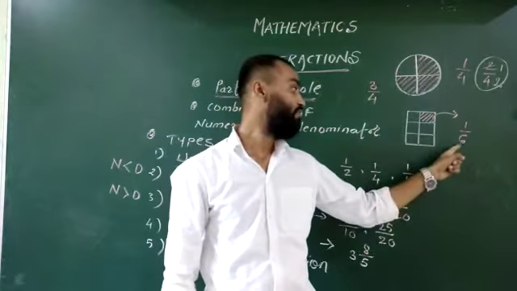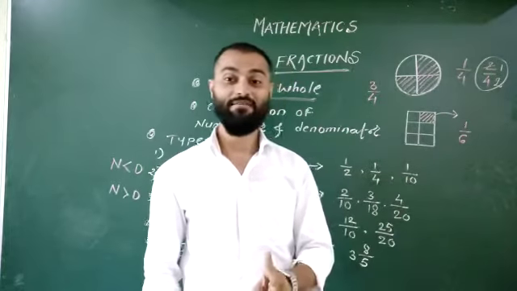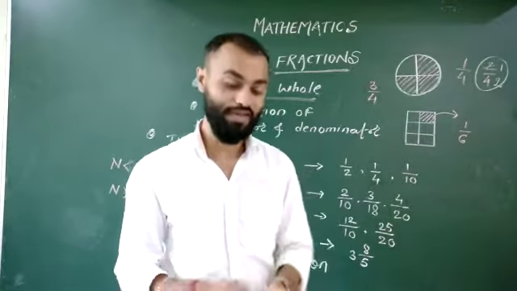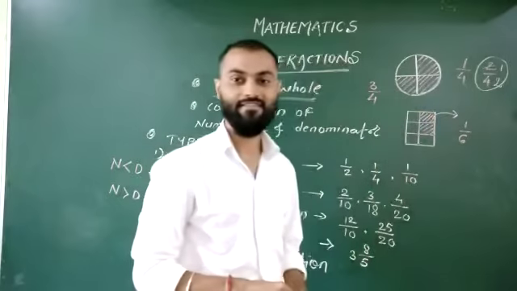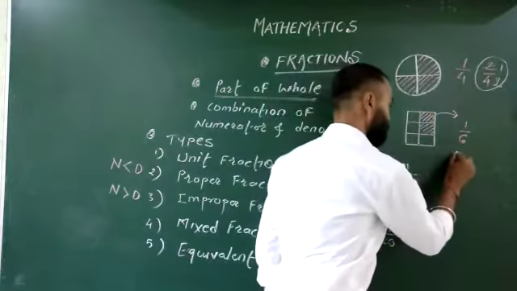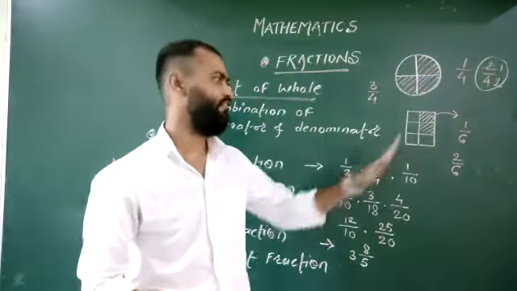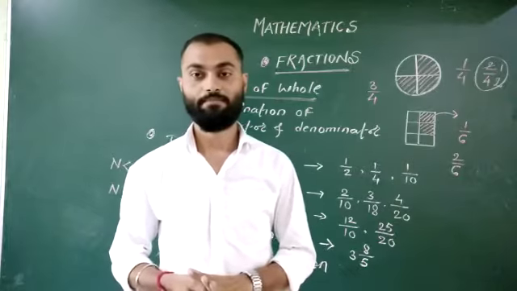Therefore, I took 6 as a denominator, right? If I would like to give him 2 slices, then simple, 2 by 6, right? So this is fraction. As a daily purpose, we use fraction.